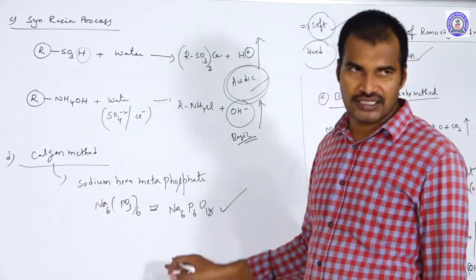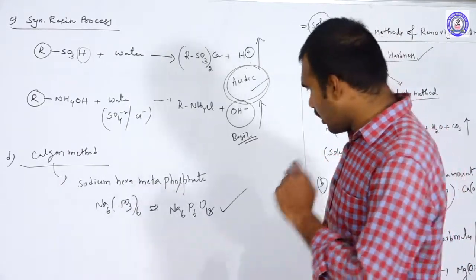Sodium hexametaphosphate we call Calgon.